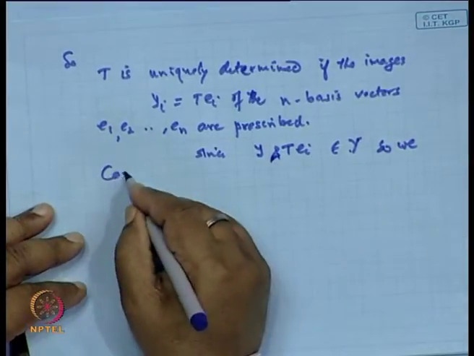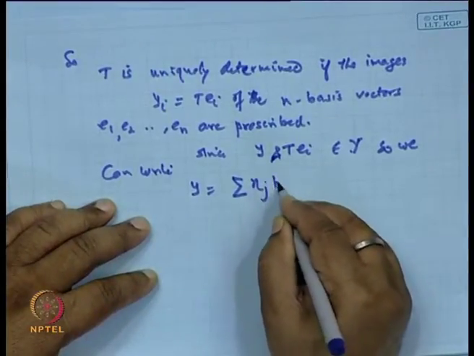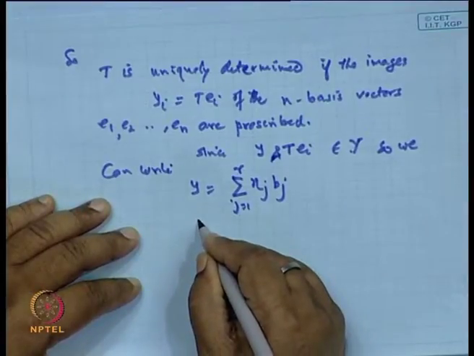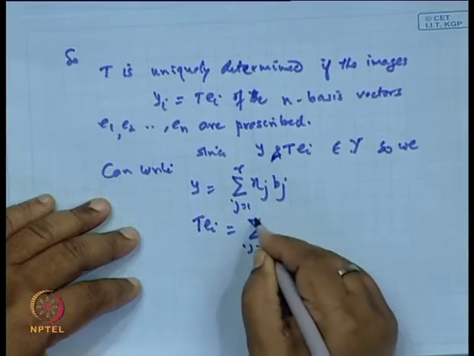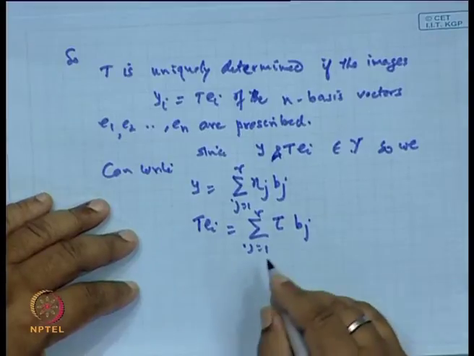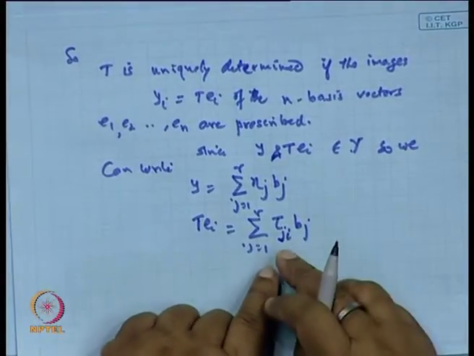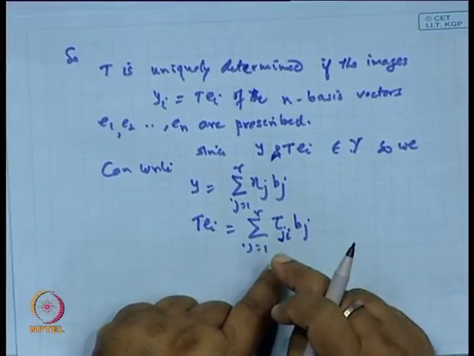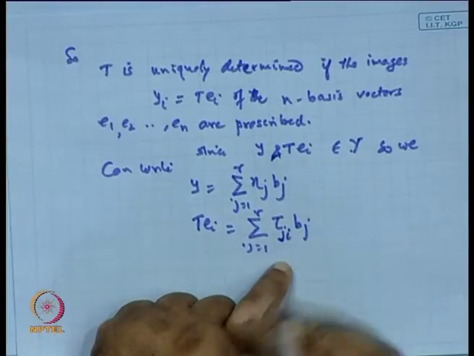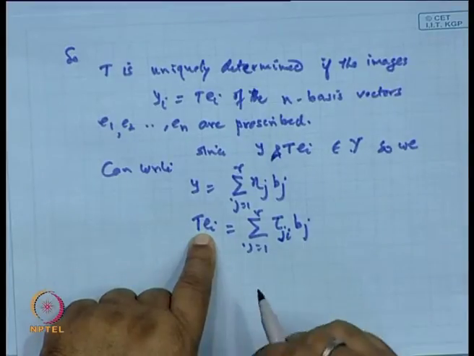So we can write y_i = T(e_i) as the sum over j equal to 1 to r of eta_ji b_j. Here I am using the double suffix notation ji, though normally ij would be written, but writing it this way will give a proper form in the final result. It does not affect anything, because this is simply a scalar quantity and T(e_i) is an element of Y, so it can be expressed in terms of the basis elements. That is all, so we do not have any problem. Let this be 3.